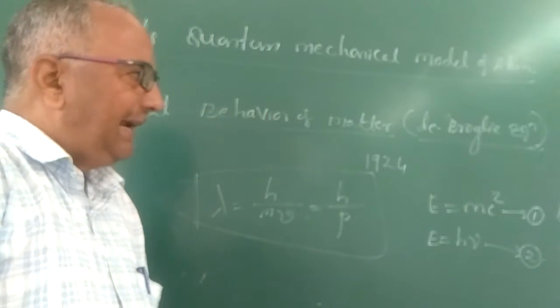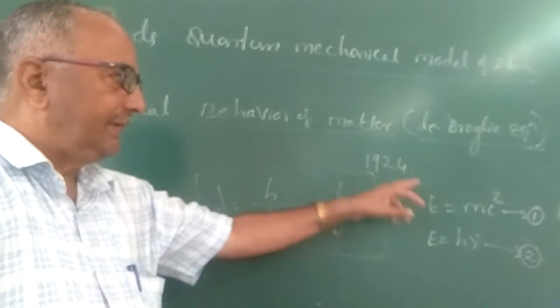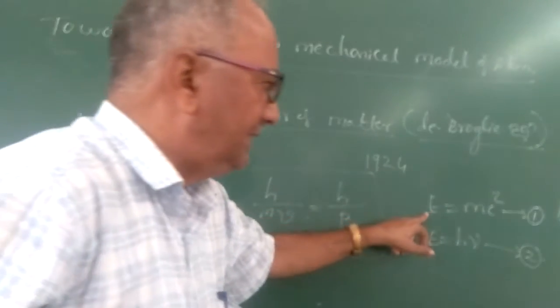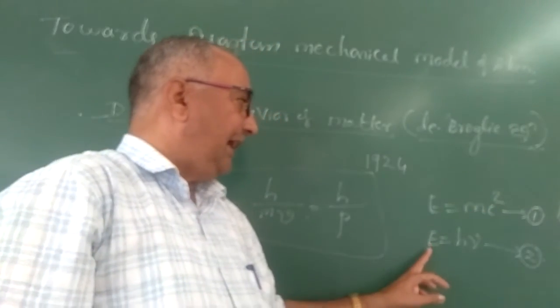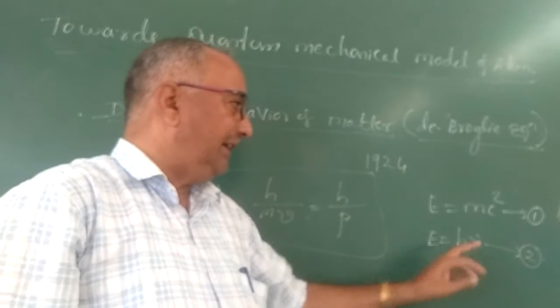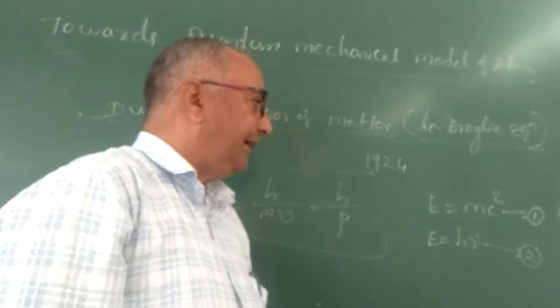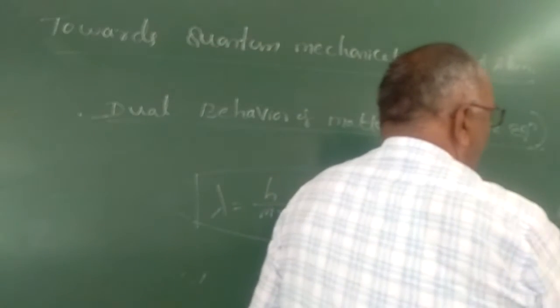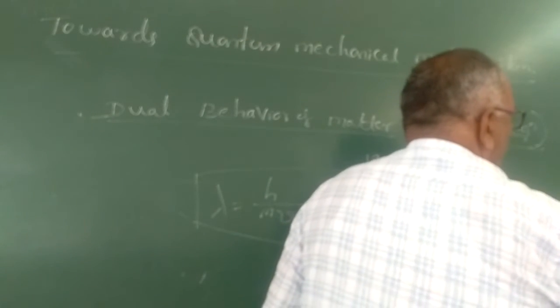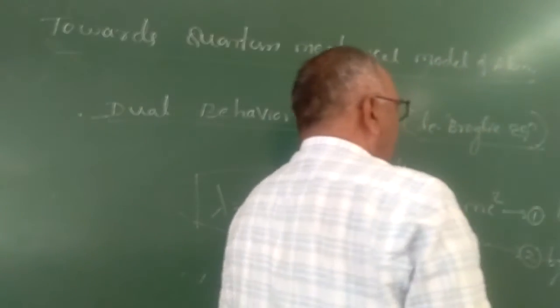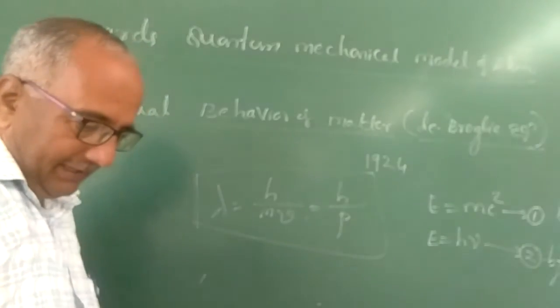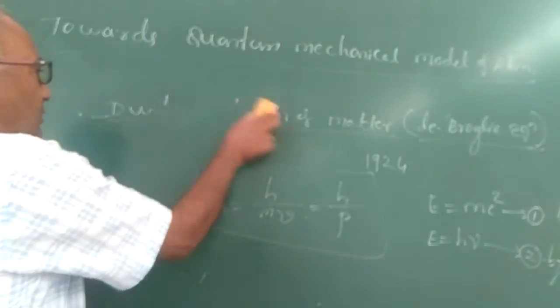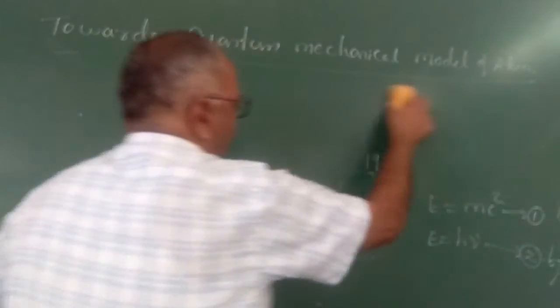So the energy of the photon is equal to m into c square, and the energy of the photon is equal to h into nu. Equating equations 1 and 2, the left hand sides are equal.